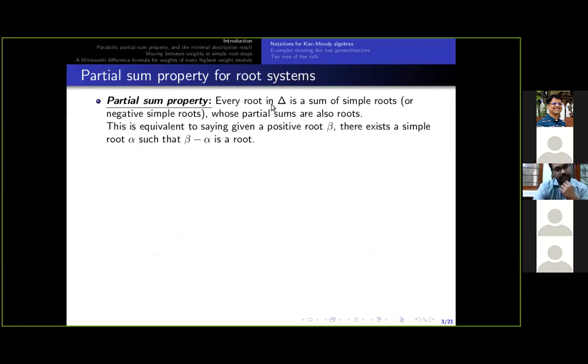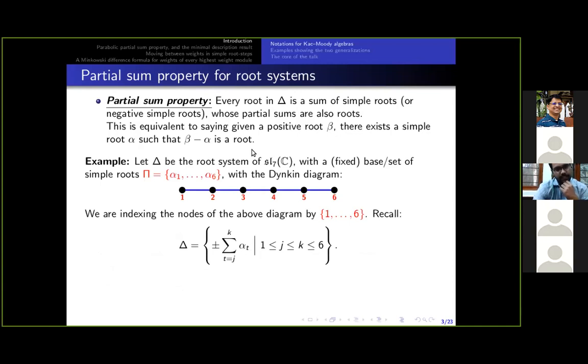It says for the root system of a Kac-Moody algebra, suppose β is a positive root, then we can write β as an ordered sum of simple roots, such that each partial sum in that ordered sum is also a root. This is equivalent to saying, given a positive root β, we can always find a simple root α such that β minus α is also a root. Let me show this through a small example here.